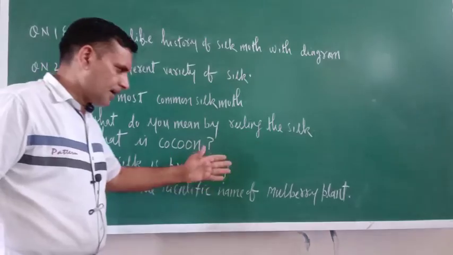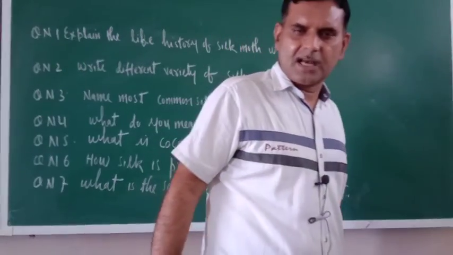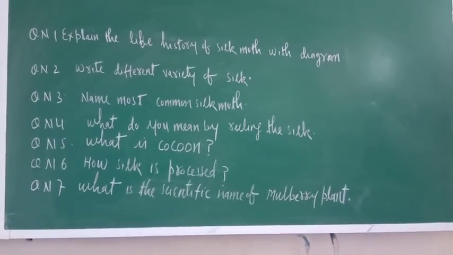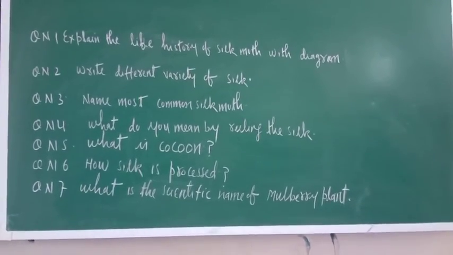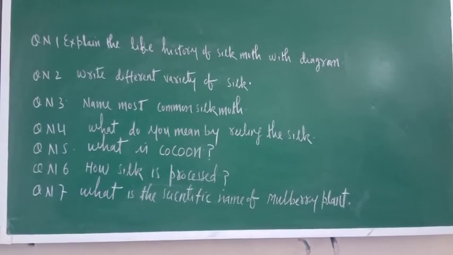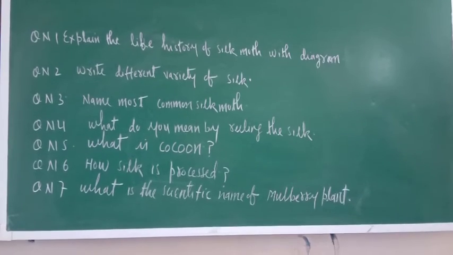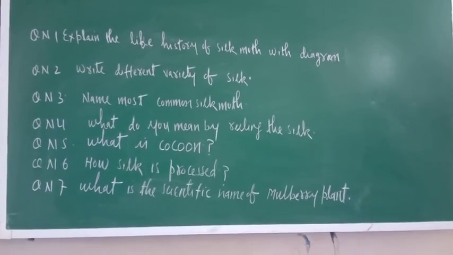What is the scientific name of the mulberry plant? Morus alba. So these are some of the questions. You should write them. Okay. And I hope that you are understanding this one. If you are not understanding anything, you can ask your doubts. The WhatsApp number is with you. Okay, and please keep writing. And this chapter is also completely completed. Now the NCERT exercise is left. So most probably tomorrow I will complete the NCERT exercise also.